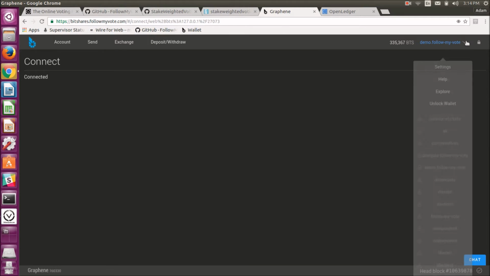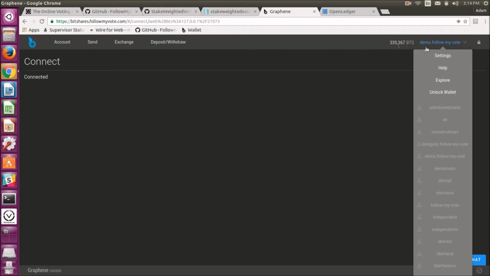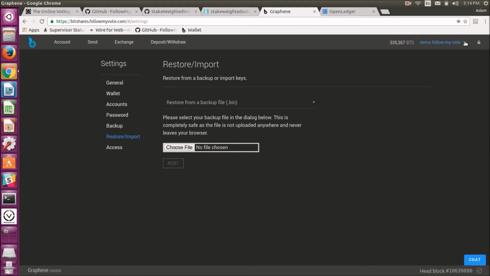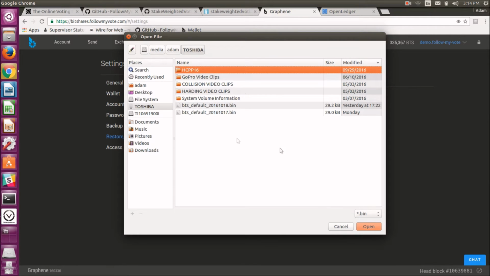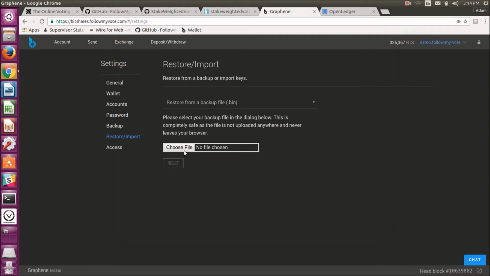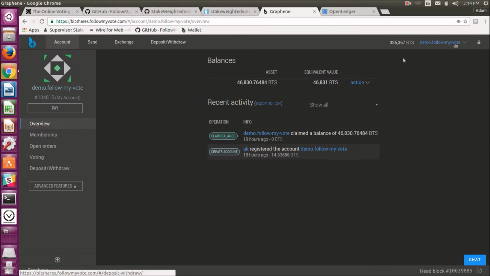And then you'll need to navigate. I've already imported my wallet here. But if you're doing this for the first time, you would navigate to settings, and then you would import your wallet that way. Once you've imported your BitShares keys into this new wallet here, you should be able to navigate to your account and see all of the things you would normally see when working within the BitShares wallet interface.